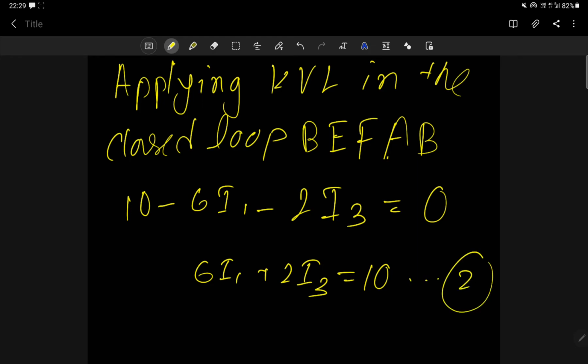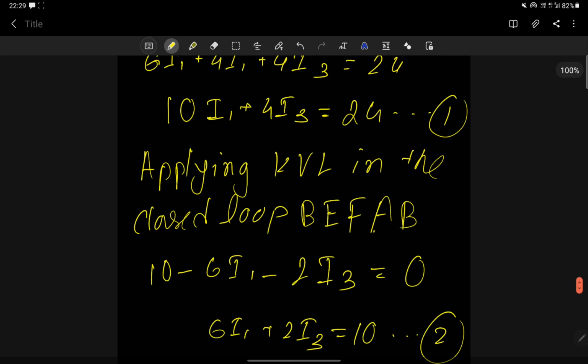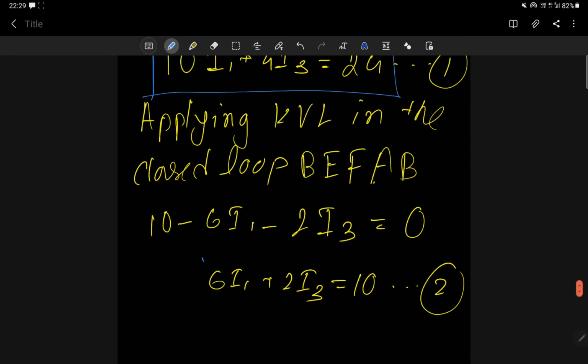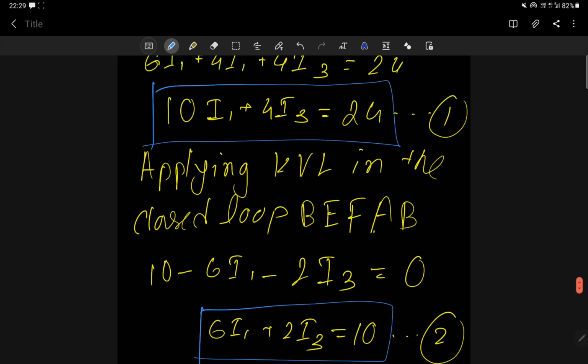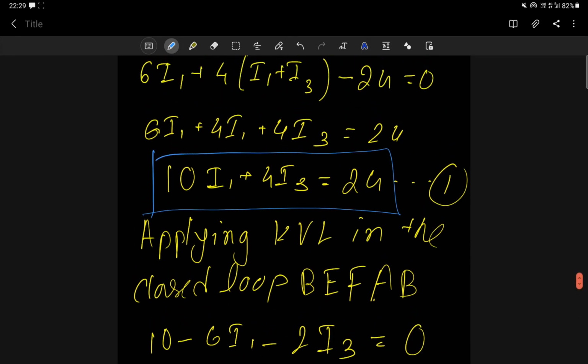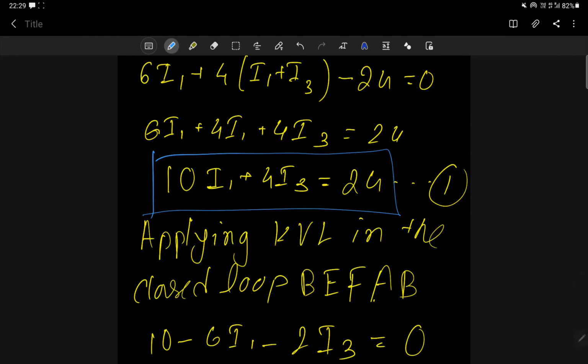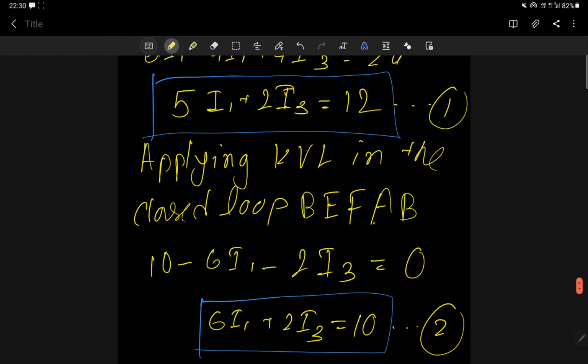Now these are simultaneous equations, you have to just solve. This is your first equation and second equation. So how to solve this one? If I divide this equation by 2, then what can I write? 10 divided by 2, that means 5 I1, 4 divided by 2, that means 2, and 24 divided by 2, that means 12, correct. So it is equal to 12. Now I will just add or subtract these two equations. Simply I will subtract.